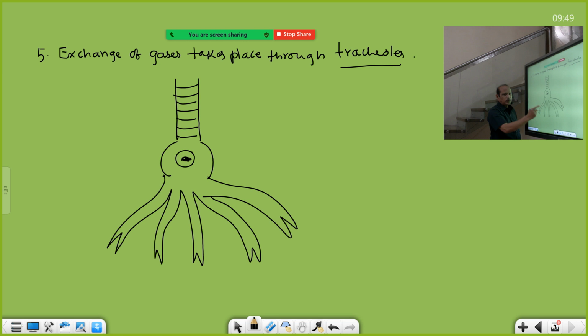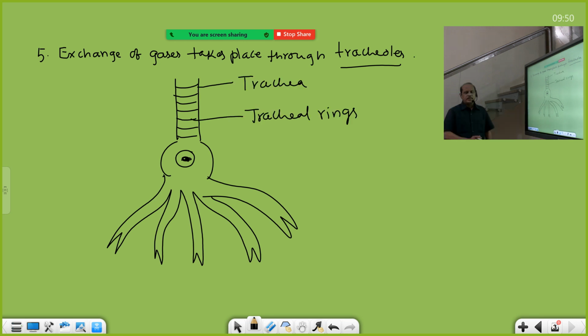Just like our trachea, our windpipe, see here rings are present. In the same way, you will come to know about this in human anatomy. So the trachea of the cockroach resembles the trachea of humans. In what aspects? In the following respects. Like that the question will be given. You must write down these rings: a common character between the trachea of man and cockroach.